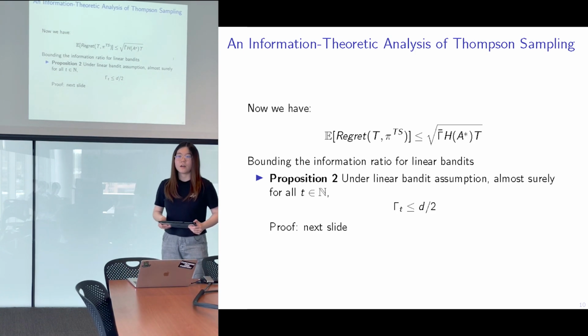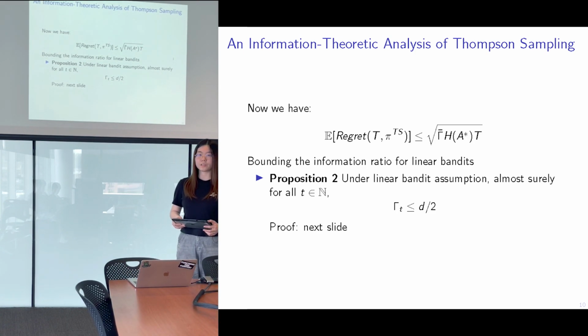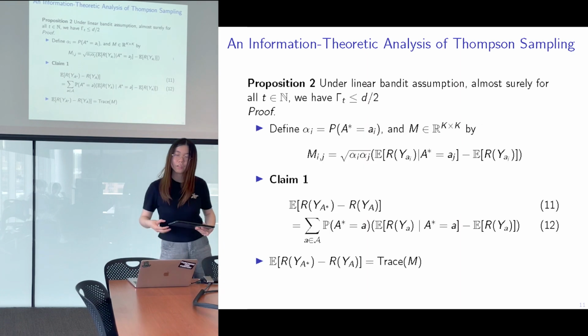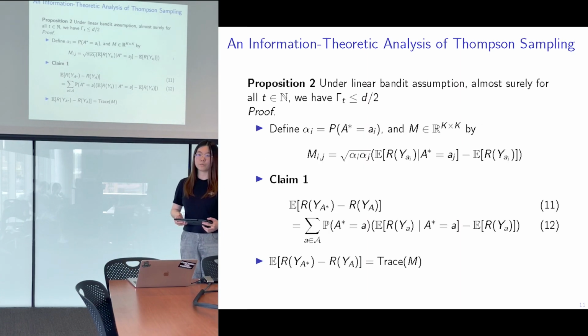Now we have an upper bound for the expected regret using gamma t. In proposition 2, we want to give an upper bound of gamma t. Notice that gamma t is the information ratio, which is the ratio of the expected difference of reward and the information gain. In the first step, we want to bound the expected difference of reward. First, we define alpha and n, and then we can get the expression using claim 1. We find that it is exactly the trace of n.